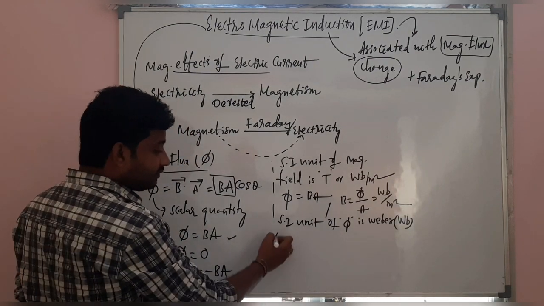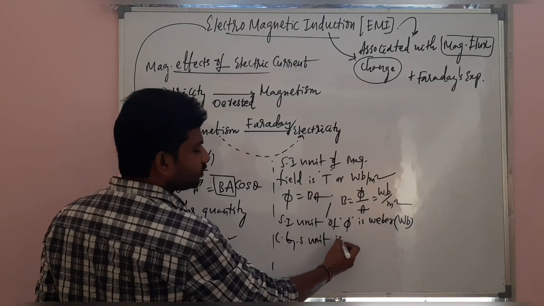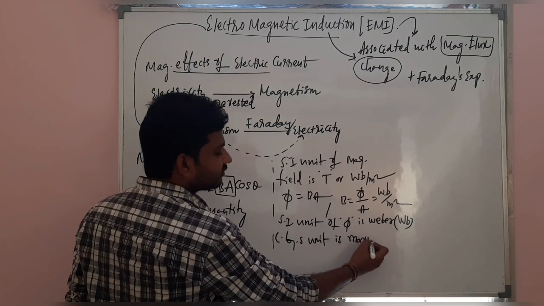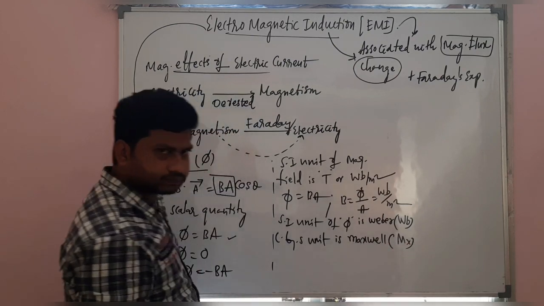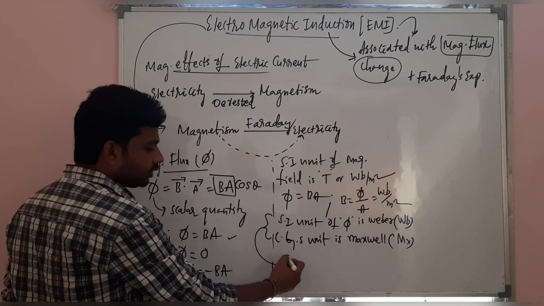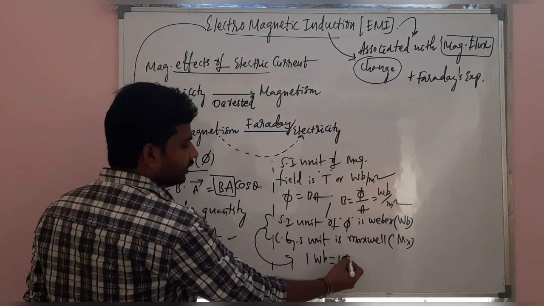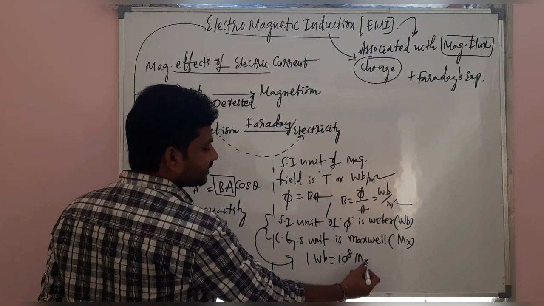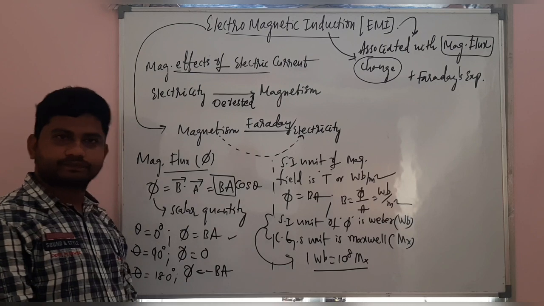At the same time, the CGS unit I'll write here, the CGS unit is the Maxwell. What is that? A Maxwell. It's the name of a scientist. And there's a relation between these two here: 1 Weber is equal to 10 raised to 8 Maxwell. Right?